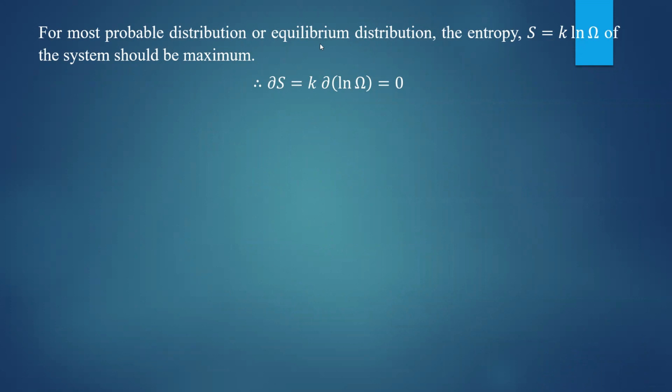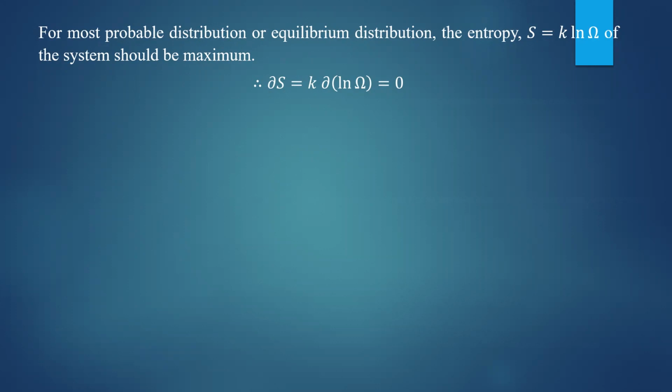The most probable distribution is when the entropy of the system is maximum. According to Boltzmann's theorem, the entropy is related to ln omega by S equal to k ln omega. Okay, that is the formula. So entropy is maximum means derivative of the entropy must be equal to 0. If S is maximum, derivative of the entropy must be equal to 0.